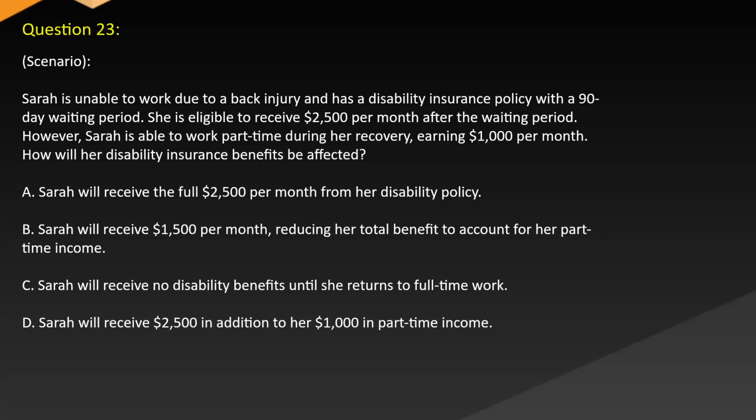A. Sarah will receive the full $2,500 per month from her disability policy. B. Sarah will receive $1,500 per month, reducing her total benefit to account for her part-time income. C. Sarah will receive no disability benefits until she returns to full-time work. D. Sarah will receive $2,500 in addition to her $1,000 in part-time income.